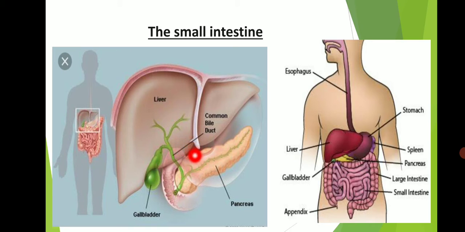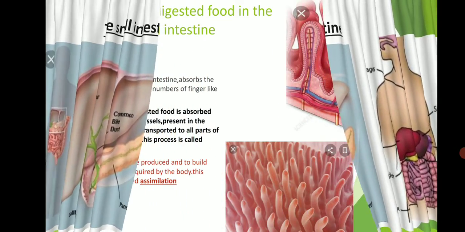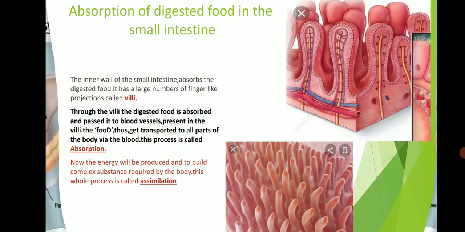The next secretion comes from the pancreas. The pancreas is a yellow leaf-shaped gland located just below the stomach. It secretes pancreatic juice. This juice acts on carbohydrates, proteins and fats and breaks them into simpler forms. As for the secretion from the small intestine, the inner wall of the small intestine itself secretes intestinal juice. This juice digests carbohydrates, proteins and fats.